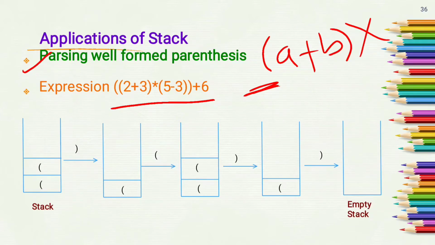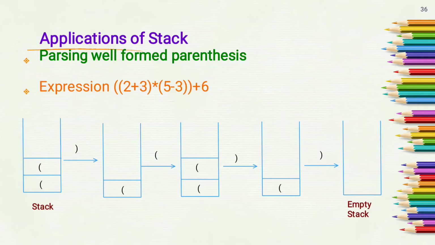Number of open brackets and closing brackets should be equal in an expression. So to find out whether the expression contains equal number of open and closing brackets, compiler uses stack.